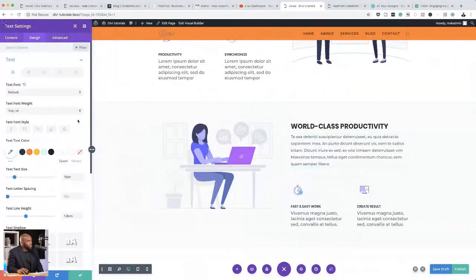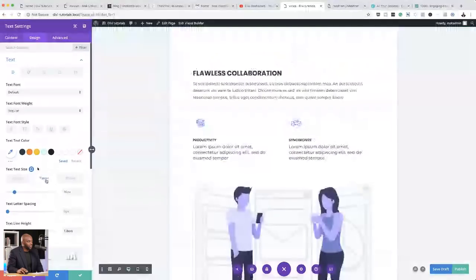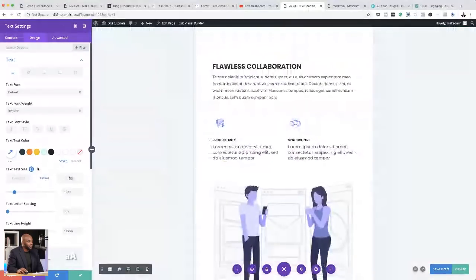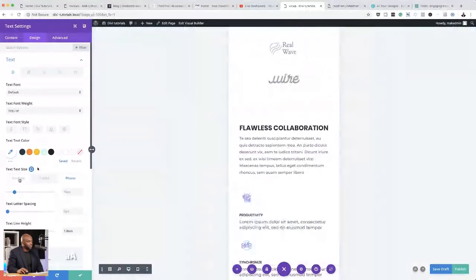Okay. So let's say you want to change the font size. Every time you mouse over this area here, it also shows you the different views that you can work on. So for example, here I have my text size. I'm going to click on this little icon. It looks like a mobile device. If you click on that, it now gives you the tablet and the phone view. If I click here on the tablet, you can see it's changed and the phone has changed as well. This is where you want to start making your changes.